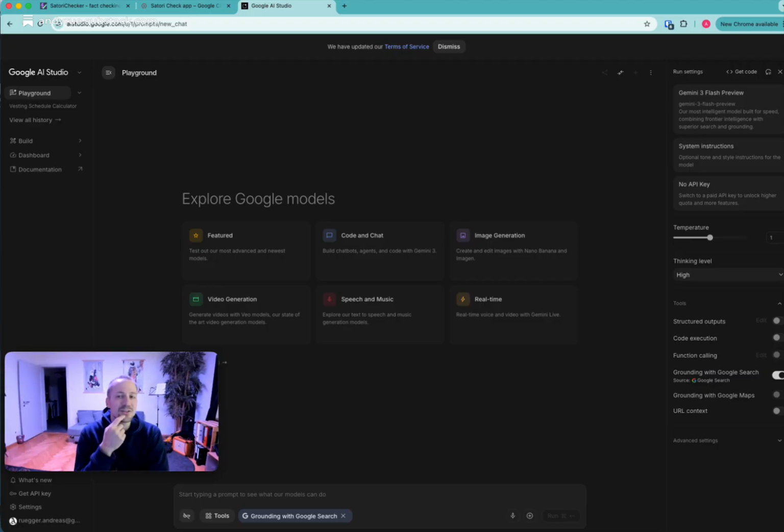So today I want to talk about how I started in the very beginning. We will talk a bit about the stack, how I chose it and why I chose it. And then I will talk about the ideation phase, this very first playing around and the pure vibe coding, before I then take everything and actually start building it for real. So I am here in the Google AI Studio that I chose.